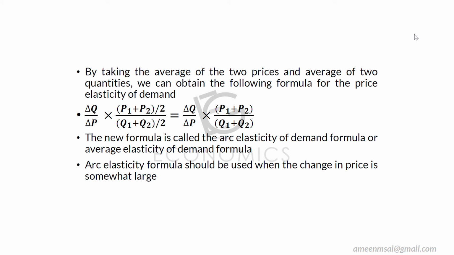As per the point elasticity formula, the equation was change in Q by change in P into P by Q. Isn't it? The equation that we gave in that box was delta Q by delta P into P by Q. So what we do is that in the P by Q place we take the averages.